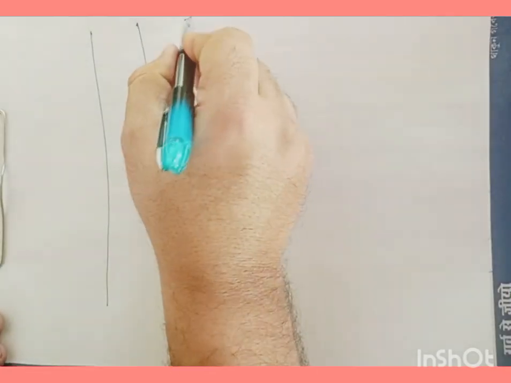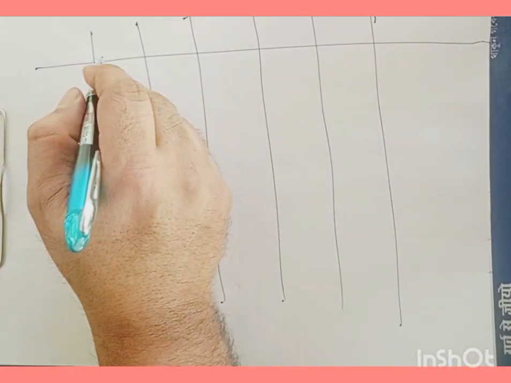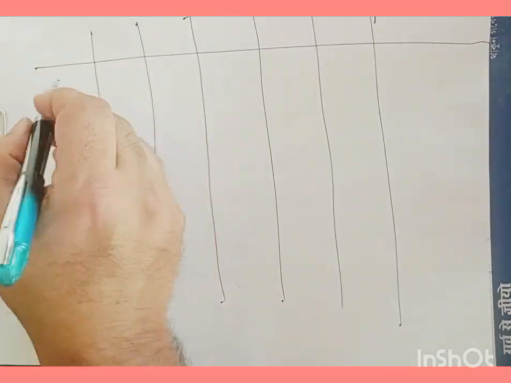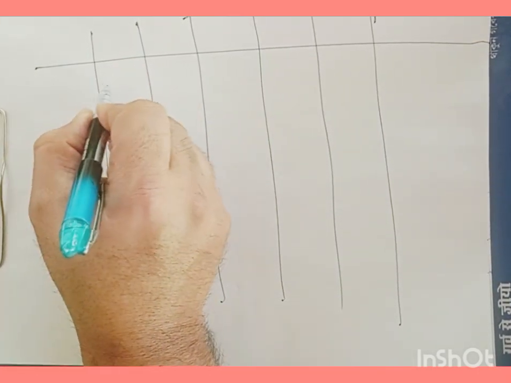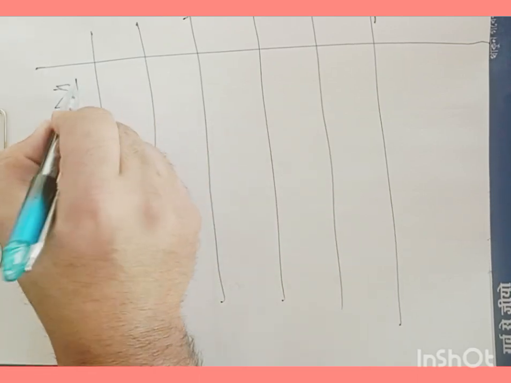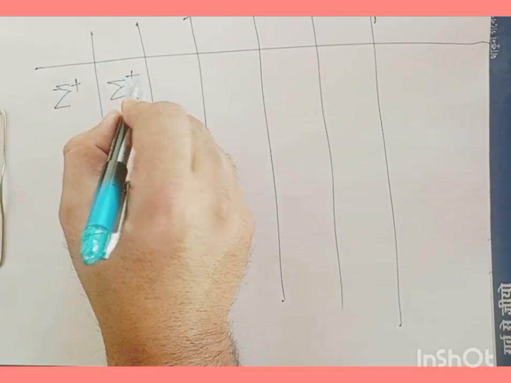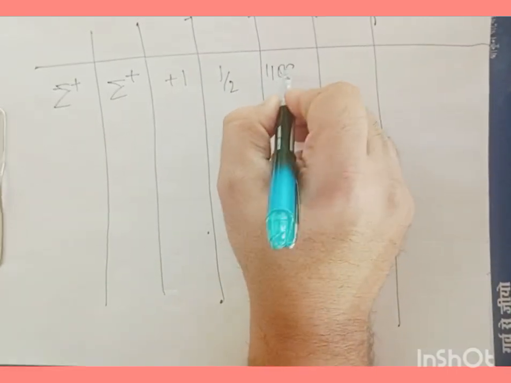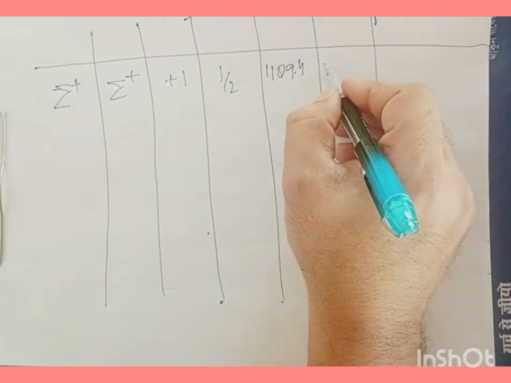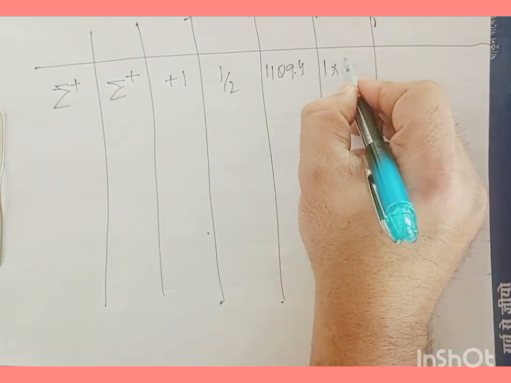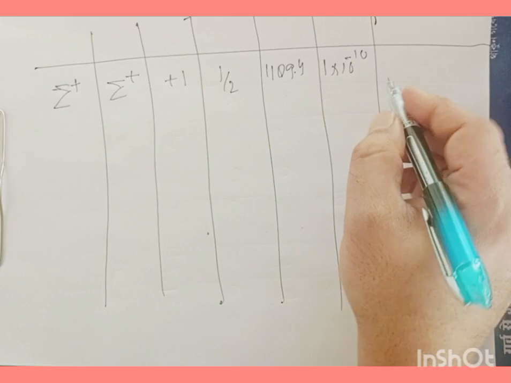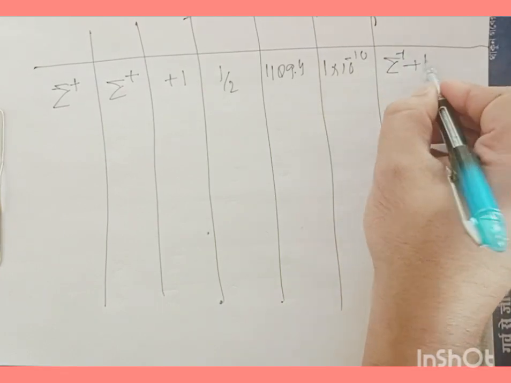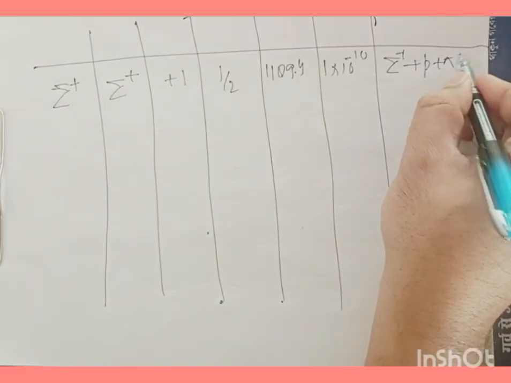So we are aware of the categories now. So we have sigma. Its antiparticle is sigma plus. It has a +1 charge. It has a spin half. It has a mass of 1189.4 mega electron volt per c square. It has a life of 1 times 10 to the power of minus 10 seconds. And the typical decay for this is sigma plus goes to proton plus pi neutral.